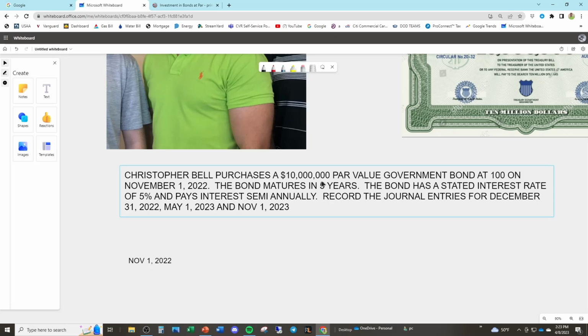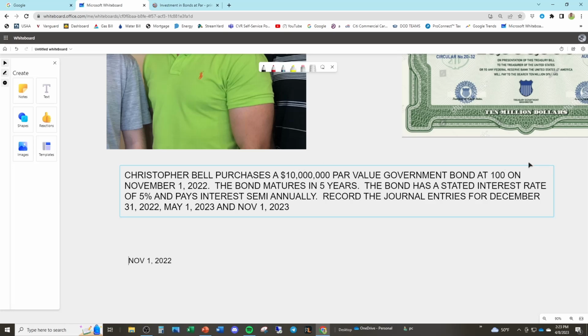So Chris, like I said, purchased a $10 million par value government bond at 100. That means that Chris paid exactly $10 million for the bond. This 100 here is used to represent differences in the par value of the bond versus its actual cost that you paid for it. So if you saw 101 here, you would actually be paying 101% of the stated or the par value of the bond.